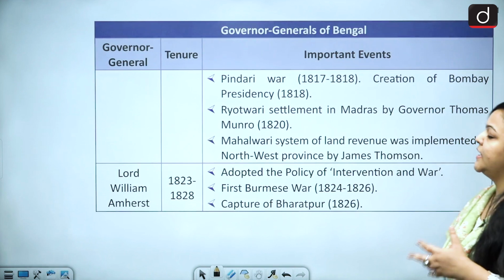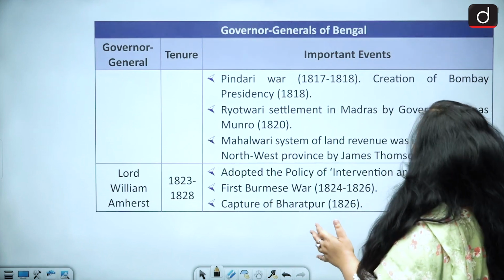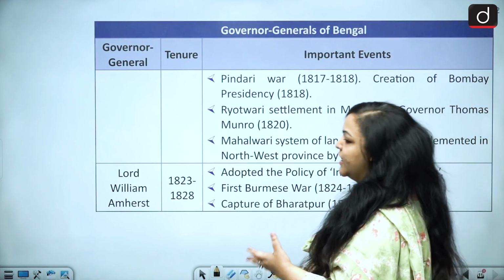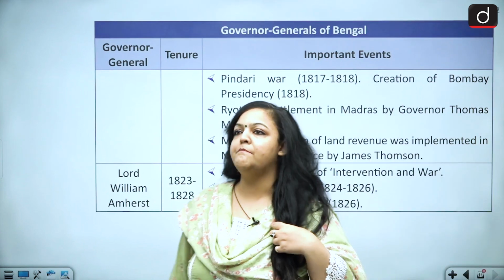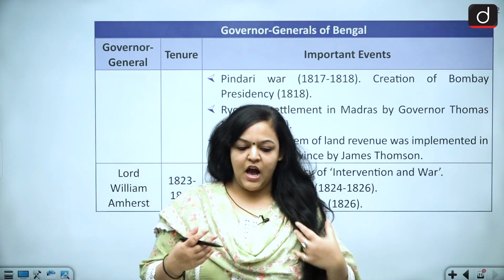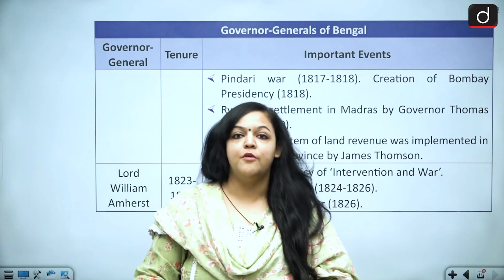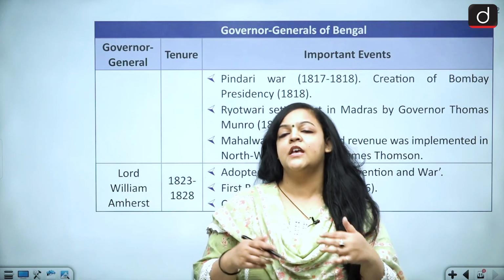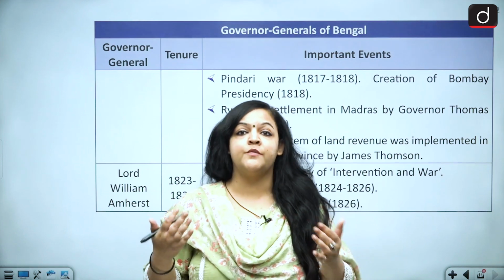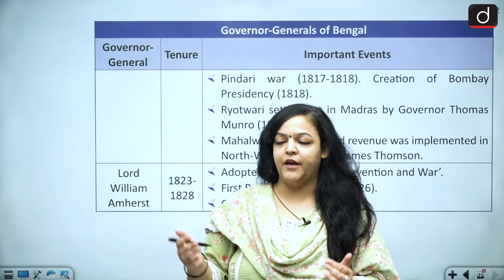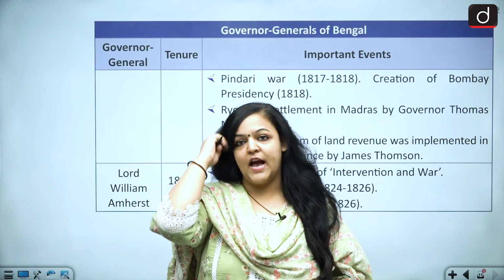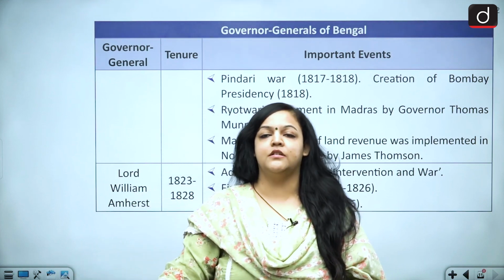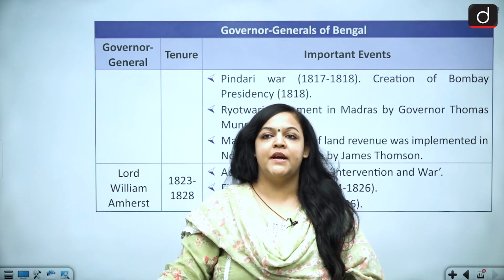Okay. Then lastly, we also have the Pindari War taking place. Now, for those of you who don't know who the Pindaris are, they are militias, right? They are military men who fight for money, okay? Generally they were associated with the Mughals, but later on they came to be associated with the Marathas as well. Pindaris usually had this way of fighting where they would help you fight the battle, but they would not accept money as their payment.